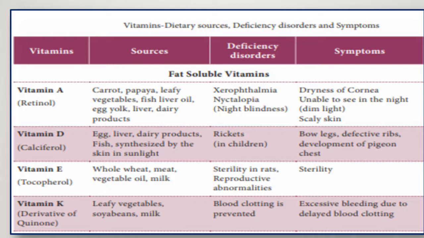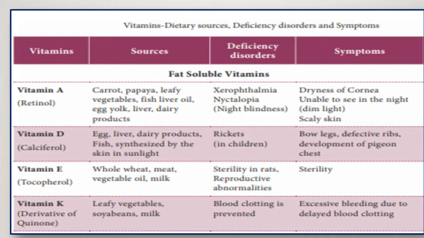Next is vitamin K. It is a derivative of quinone and is found in leafy vegetables, soya beans, and milk. When vitamin K is deficient, it prevents the clotting of blood. For blood clotting, vitamin K is very essential.